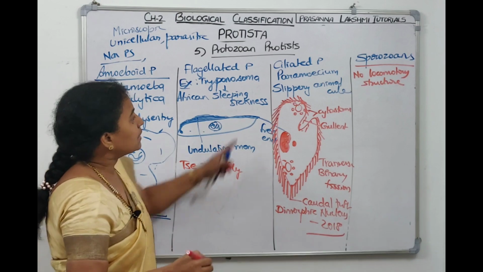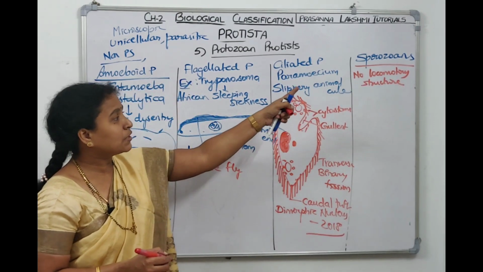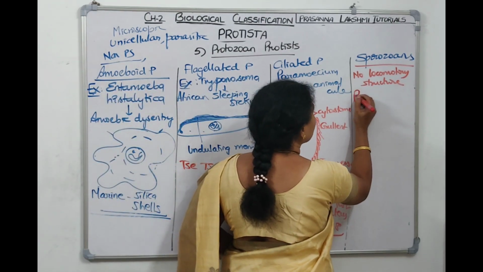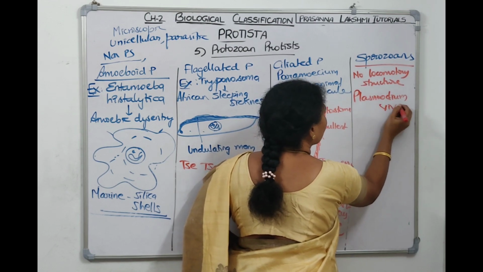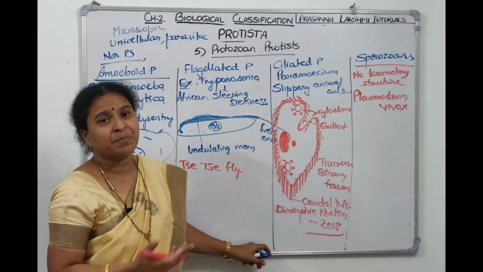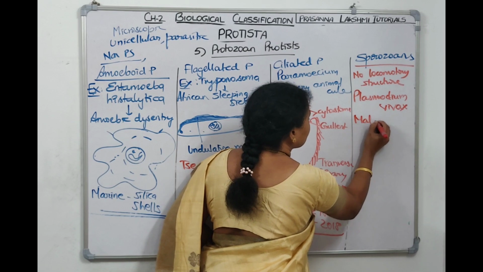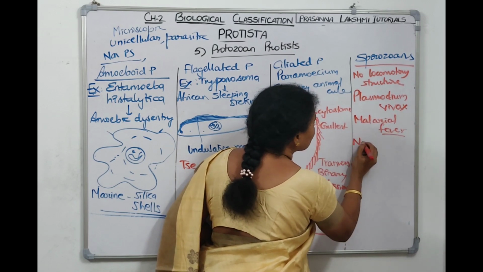The third one is ciliated protozoan. Paramecium is an example. Here is the structure. Next one is a sporozoan, no locomotor structure, and the example here is a malarial parasite called Plasmodium vivax. There are four different types, right? Plasmodium vivax, Plasmodium ovale, Plasmodium malariae, Plasmodium falciparum. We can write any Plasmodium here, and this Plasmodium vivax, it causes malarial fever. It is a notorious parasite, we tell.